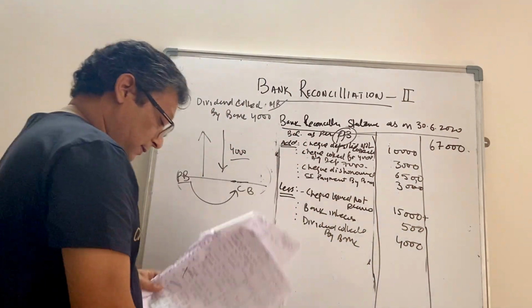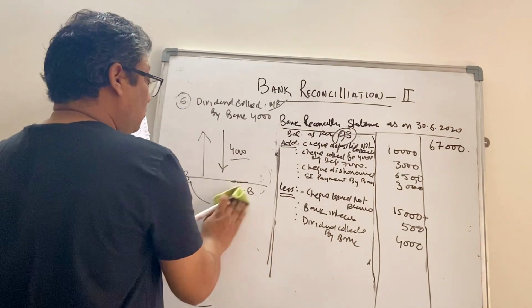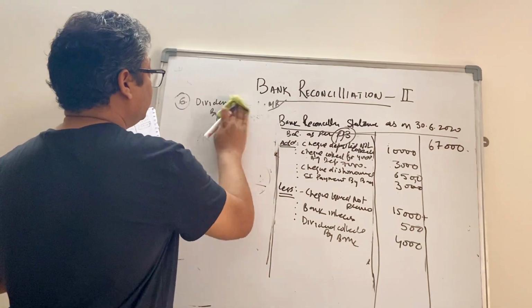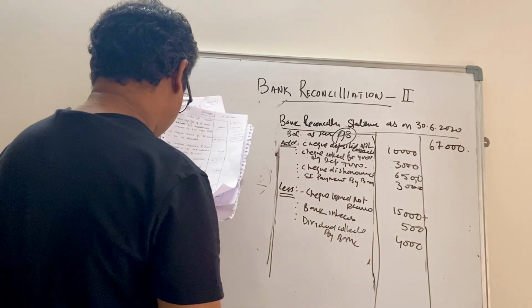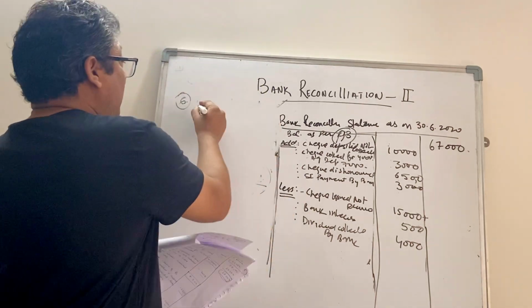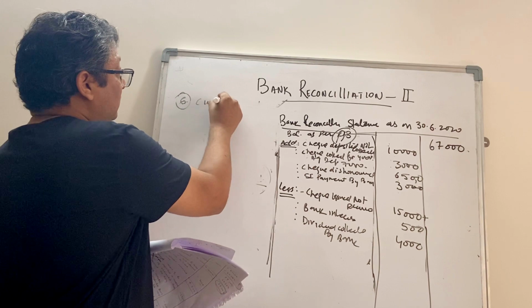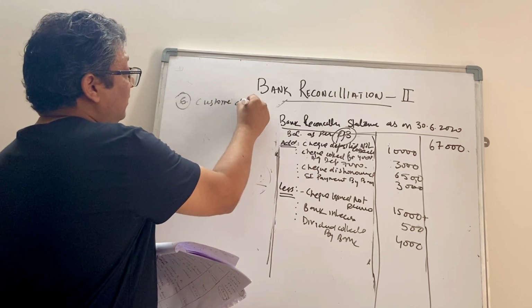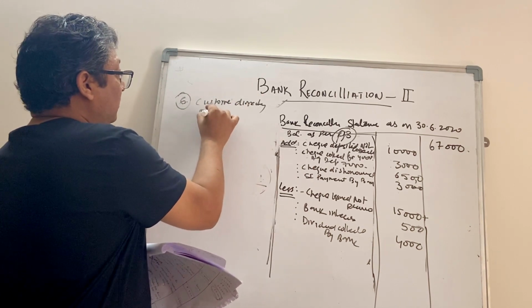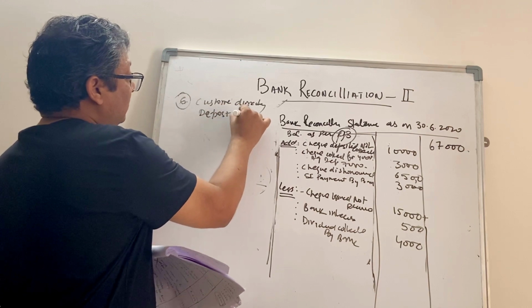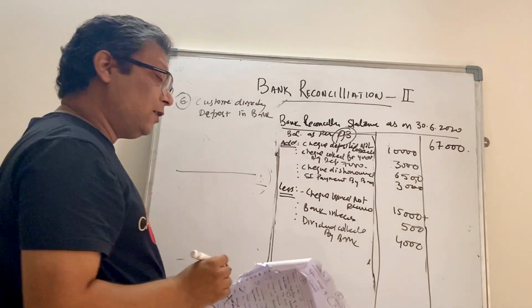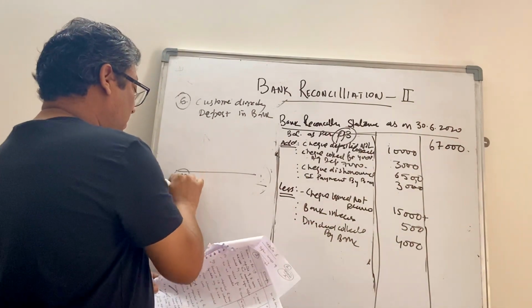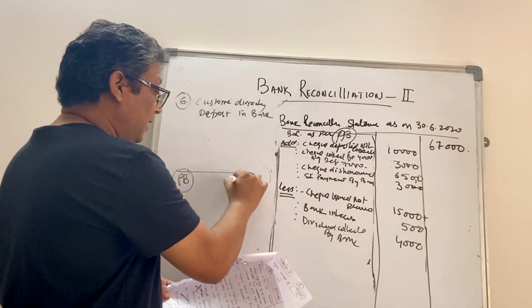Okay, making sense? Okay, 2 more statements to go. What is next? One of our customers directly deposited in bank, right? So this is line of balance, passbook on left side, and cash book on right side.